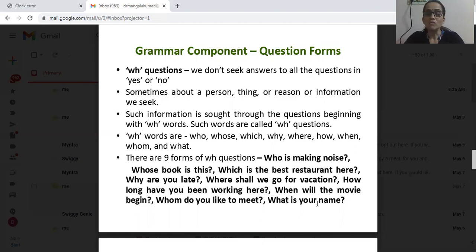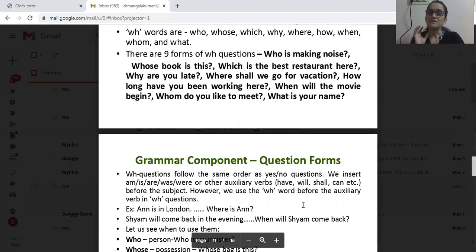Next one, how long have you been working here? Next one, when will the movie begin? Next question, whom do you like to meet? Next one, what's your name? These are the 9 types of questions formed by using 9 different question words or WH words.